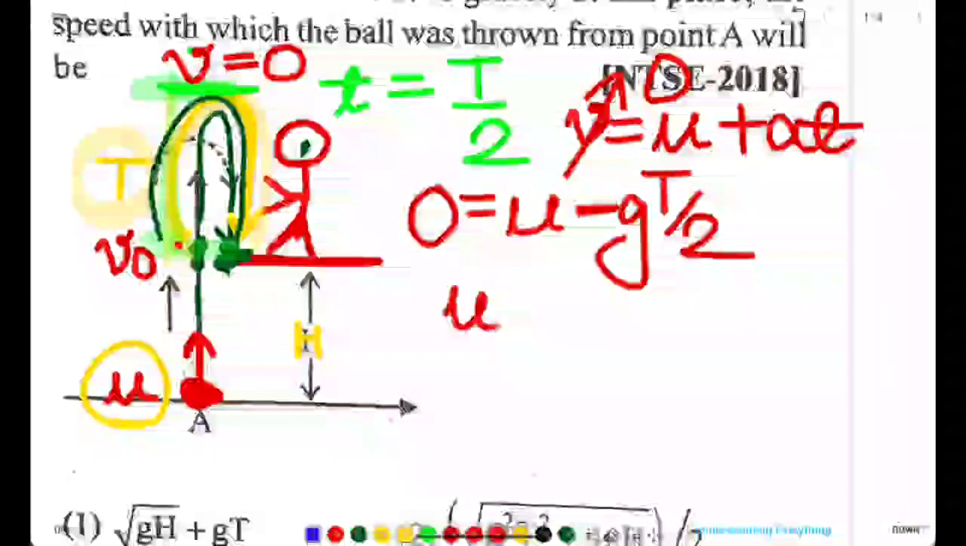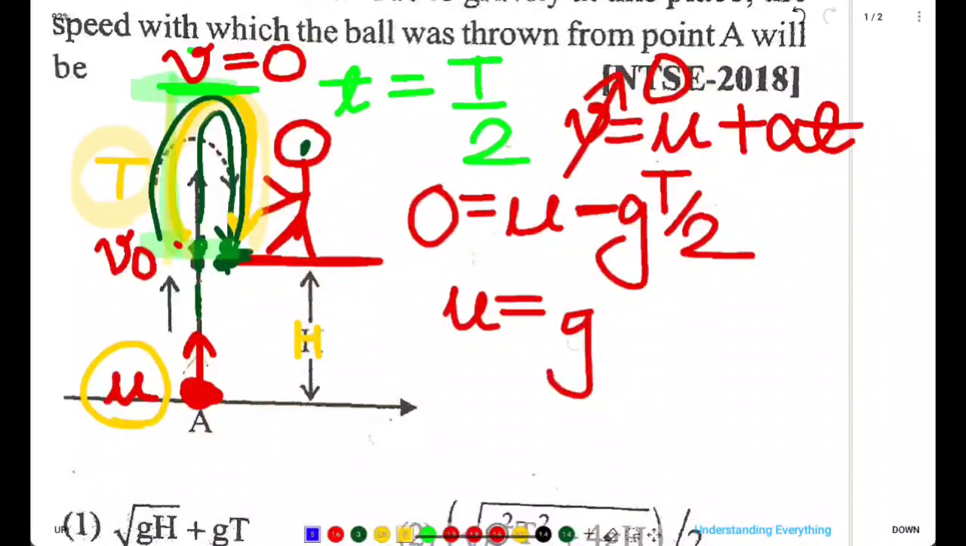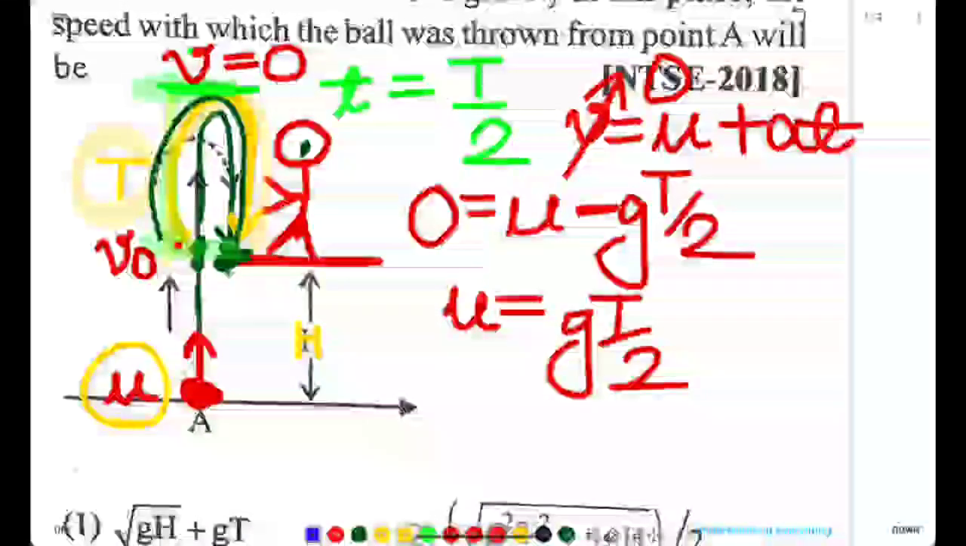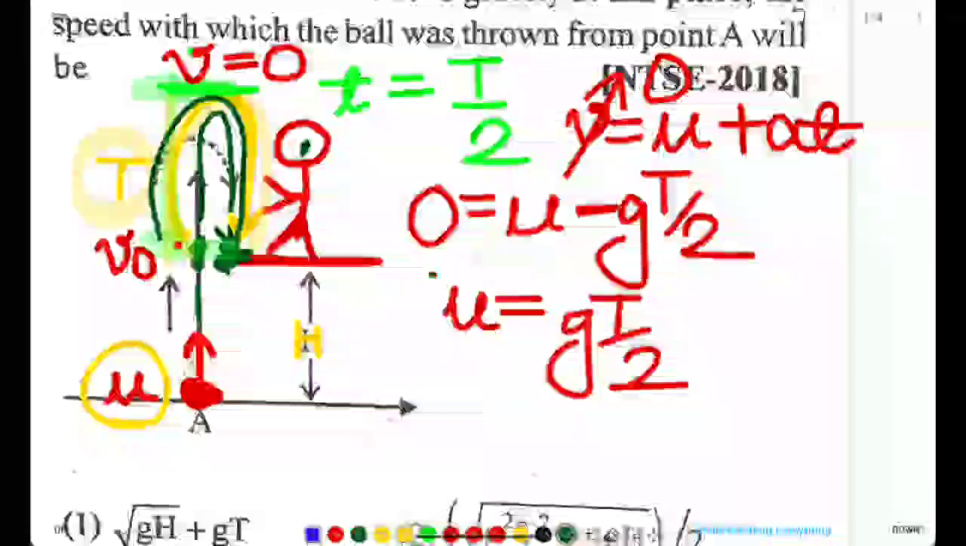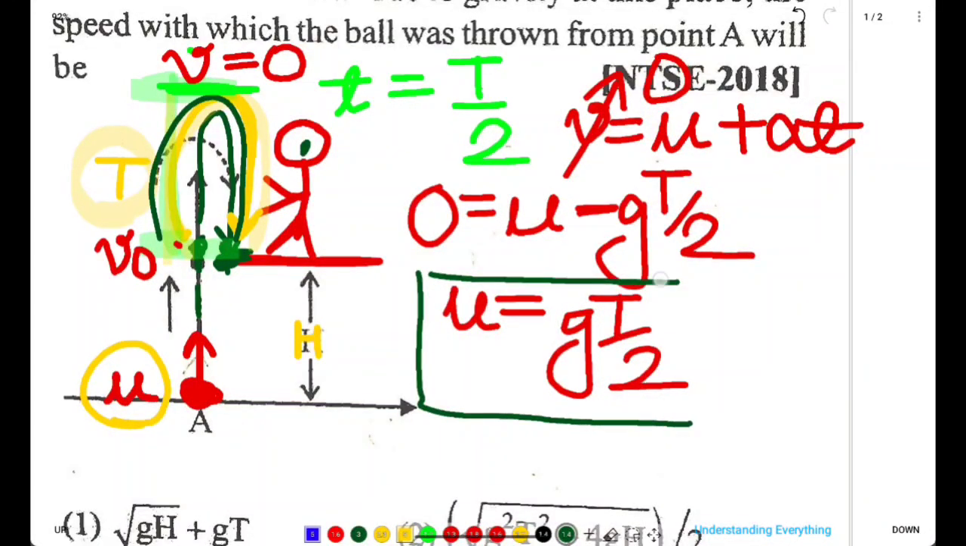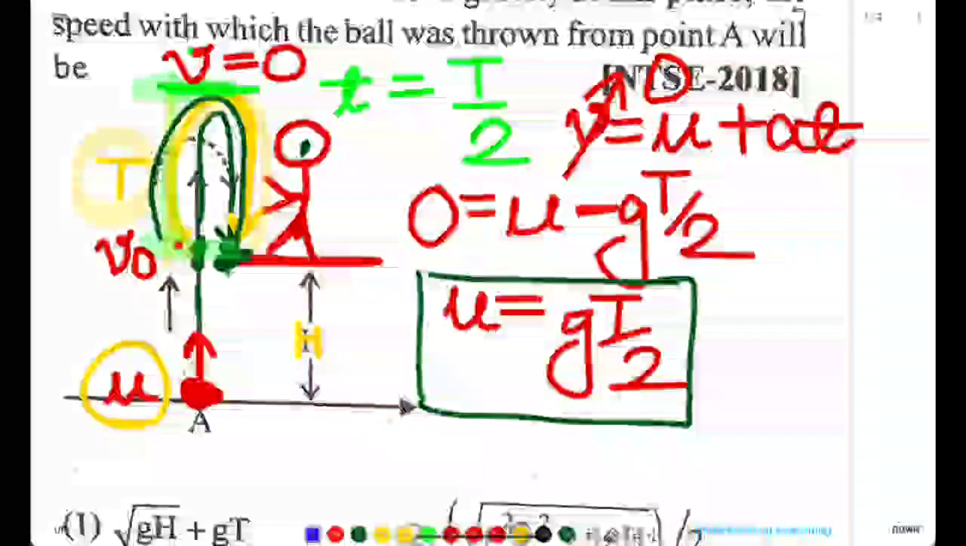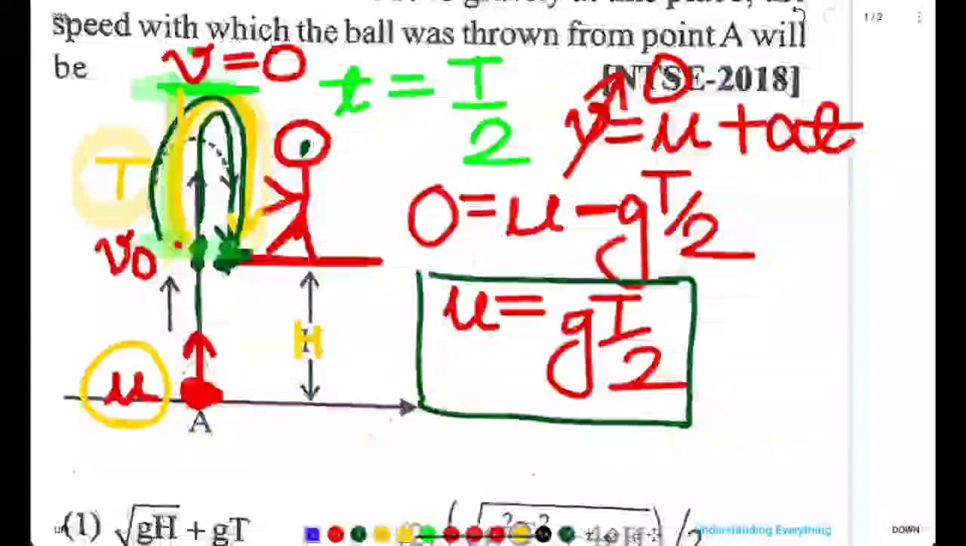So from here we get u is equal to g t by 2. So this isn't the initial velocity. What we have considered for this motion, the initial velocity is v naught. So this v naught we have got, that is equal to g into t by 2. So this is v naught, the initial velocity at this point, we know.